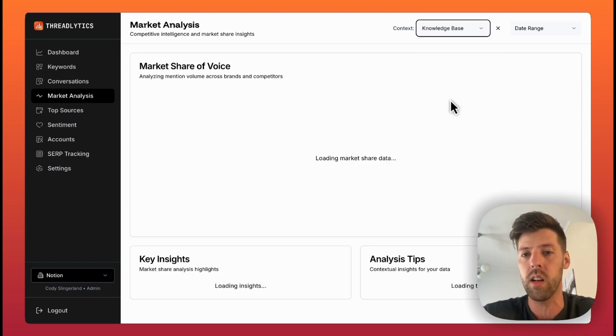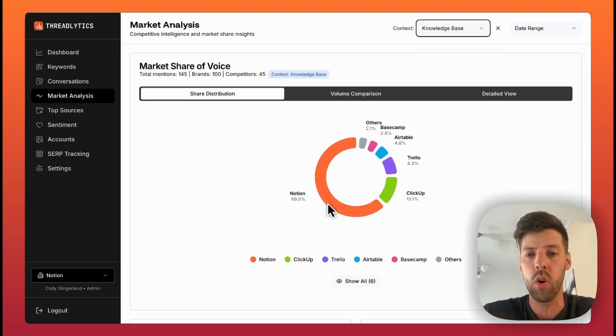We change this to knowledge base. Again, we can see that Notion has almost 70% of the share of voice compared to competitors like Basecamp, Airtable, Trello, and ClickUp. So this can help you understand your share of voice for the different topics or keywords that you care about, whether you're winning or losing. And if you're losing, you can identify a way to improve your visibility on Reddit.